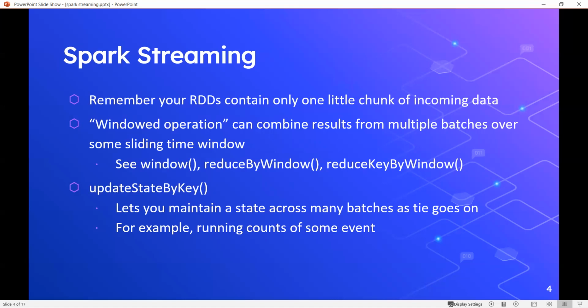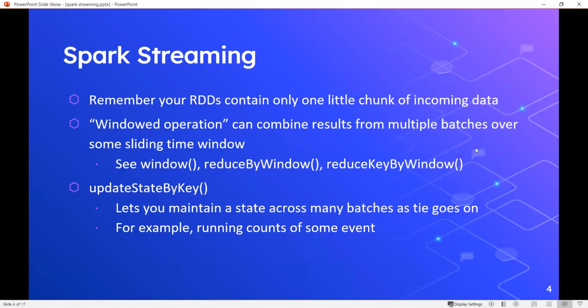A good example of that could be running some sort of an ongoing count of some event over time since you started the script. So if you need to keep track of something as the script runs as a whole, as opposed to over some window of time, updateStateByKey lets you do that.